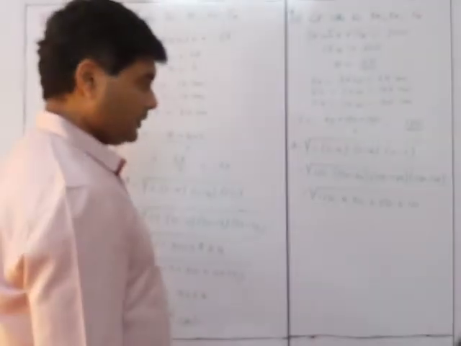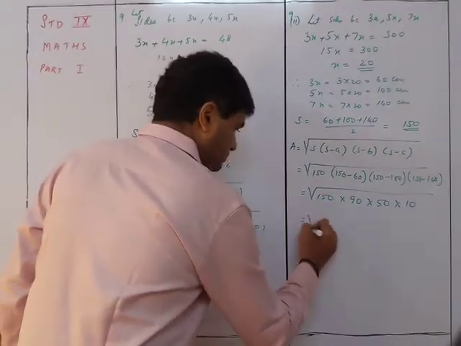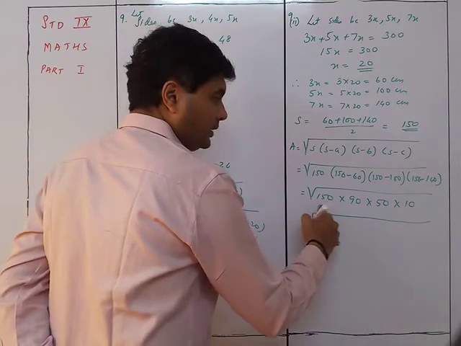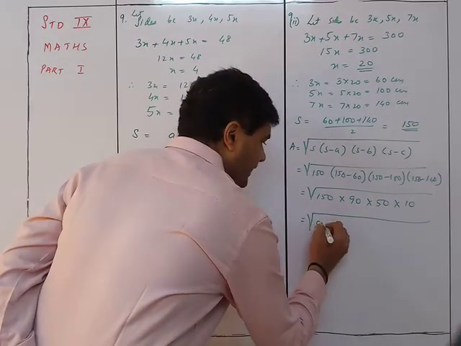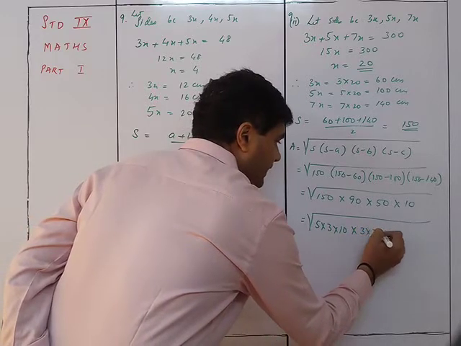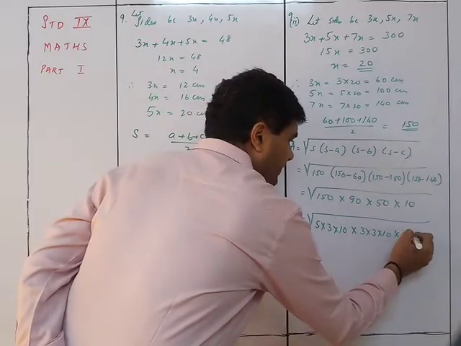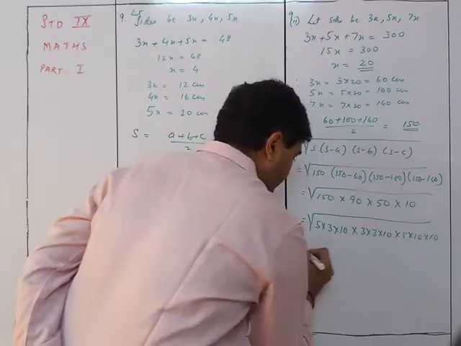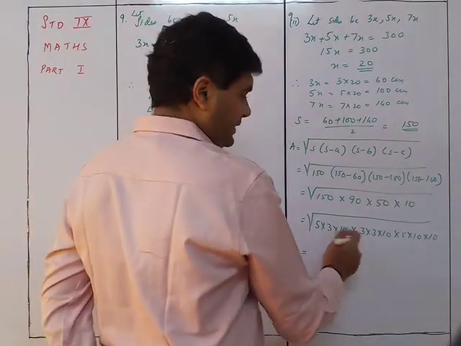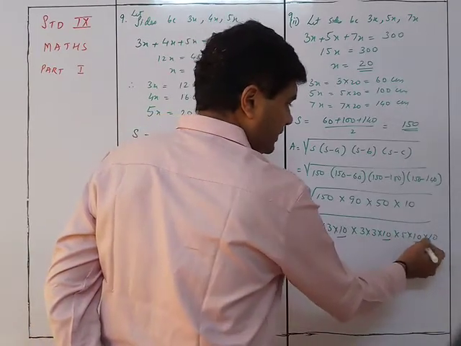Clear? We write this as 5 into 3 into 10 into 3 into 3 into 10 into 5 into 10 into 10. So firstly, 10 is here, here, here and here.